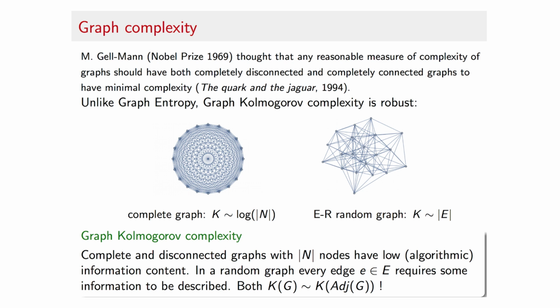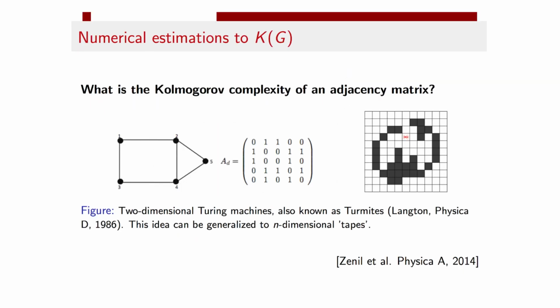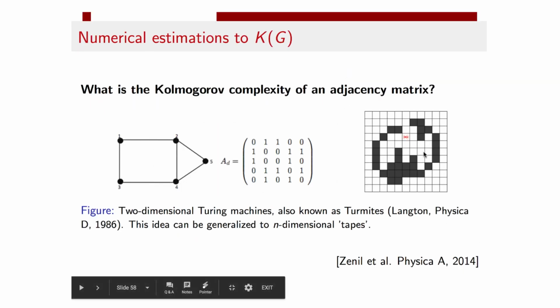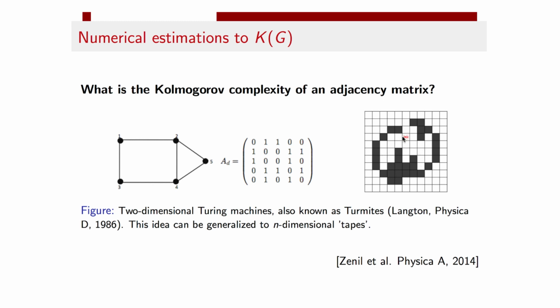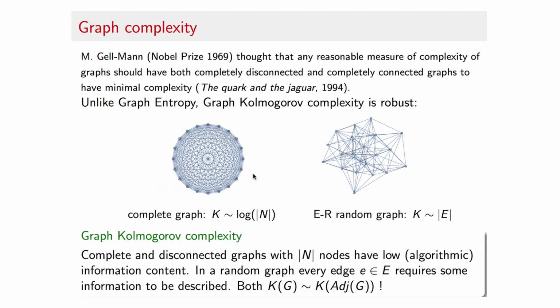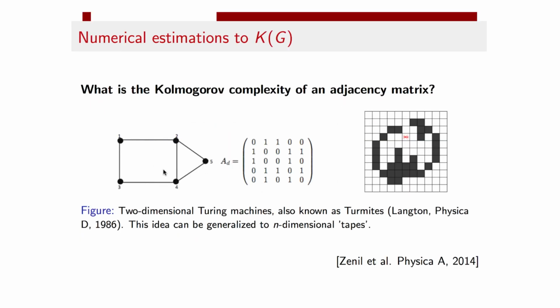Instead of using a Turing machine with a one-dimensional tape, we replace the tape with a two-dimensional grid, and allow the Turing machine transition rules to also explore the up and down directions with its head. So the question of the complexity of a graph in our context, using the coding theorem method, turns out to be: what is the probability that a two-dimensional Turing machine produces the adjacency matrix of a graph?